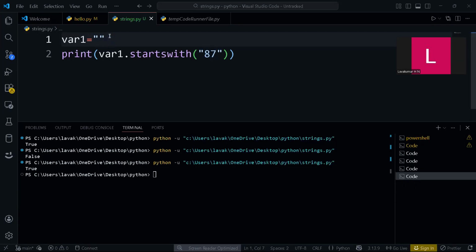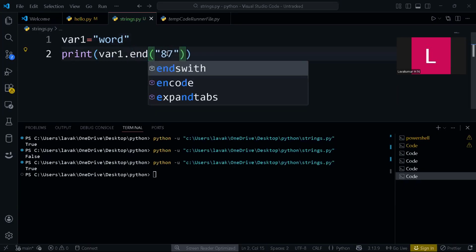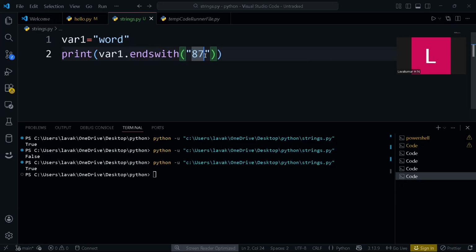Now let's go through some words. I will take a word. Is it ends with rd? We have checked startswith, so let's use endswith. This is another method. If it ends with rd, it will return true. Yes, it is true. It ends with rd.